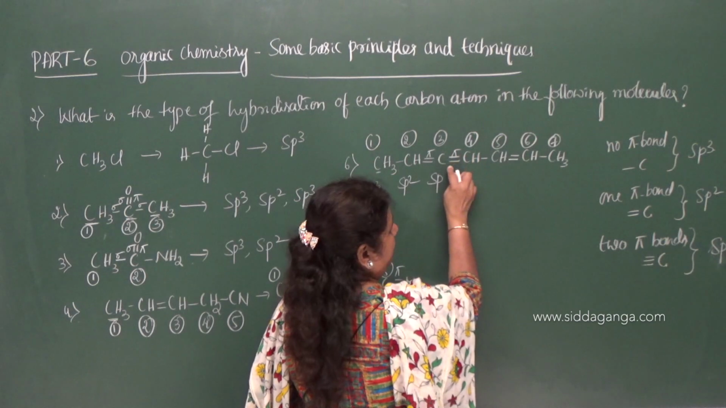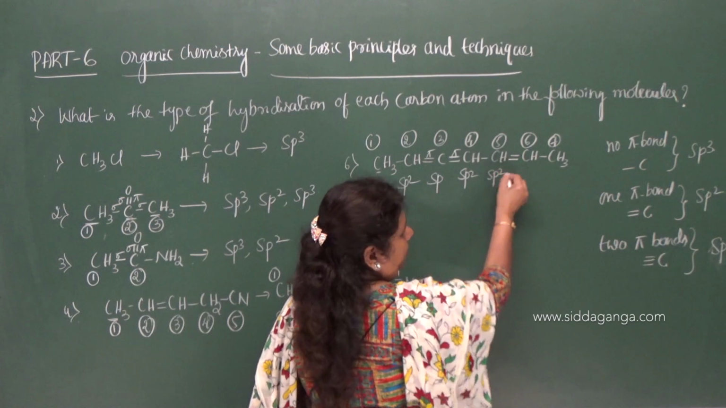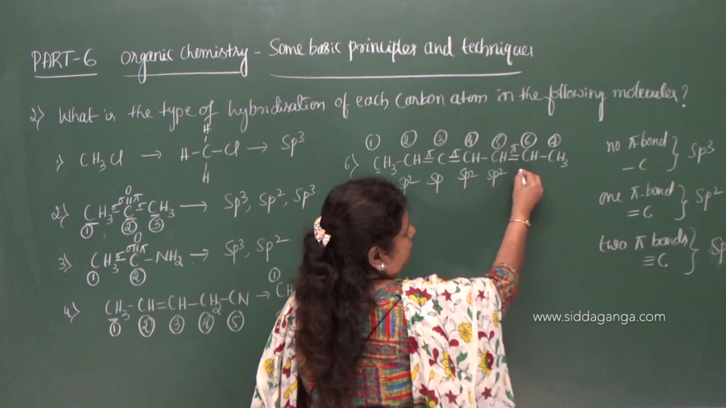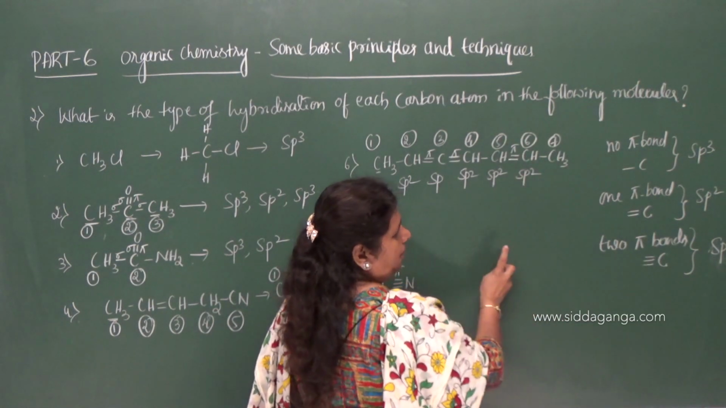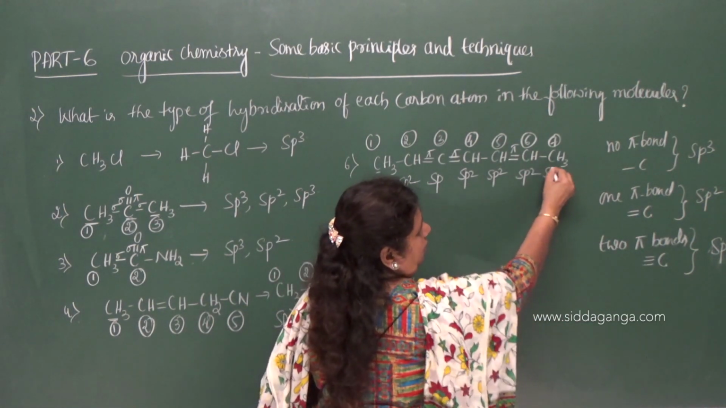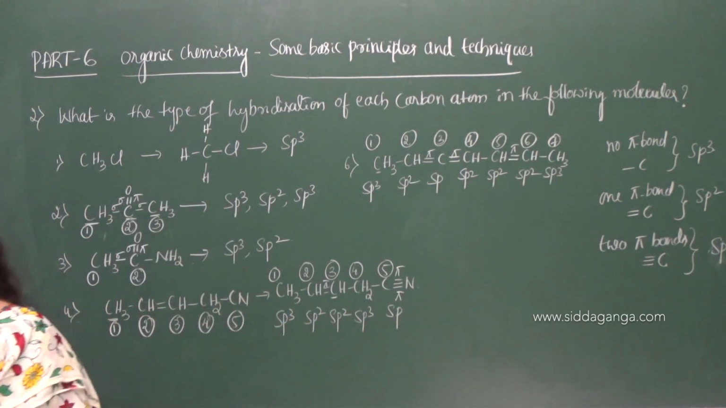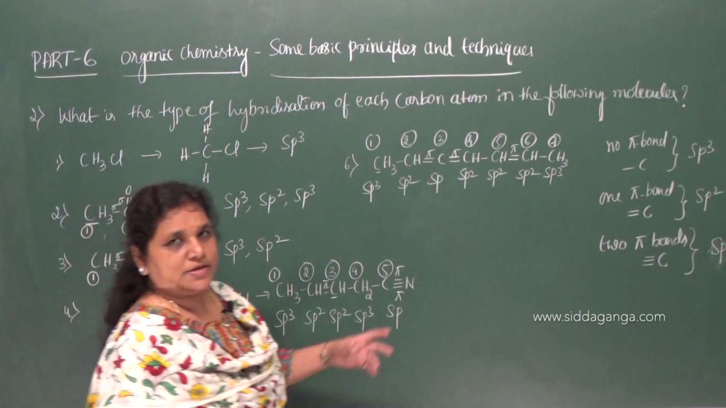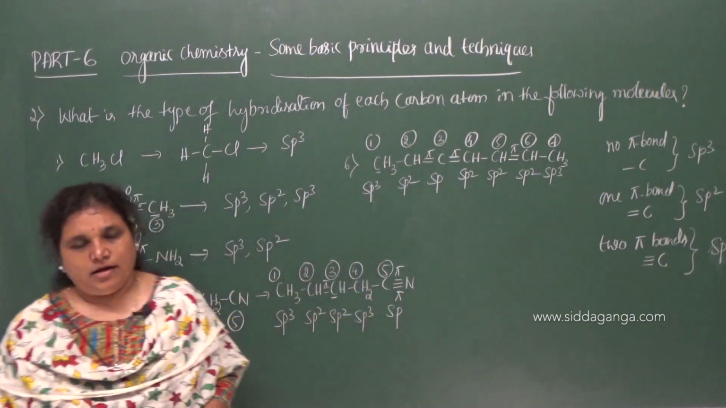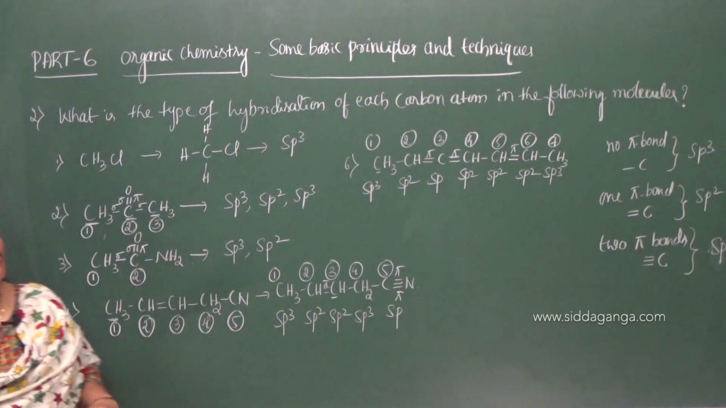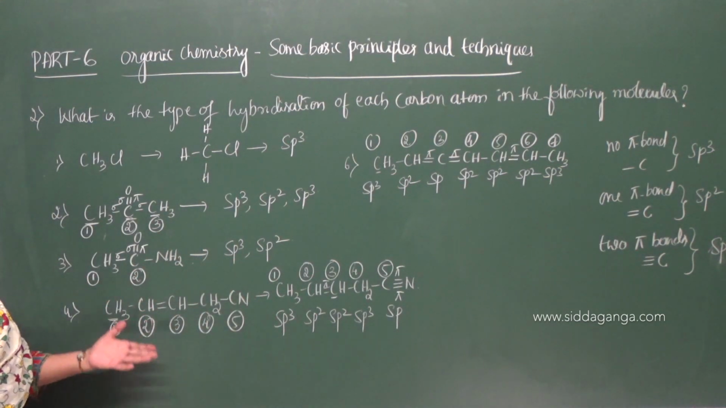And what about this? It forms one pi bond, therefore it is sp2. It also forms one pi bond, therefore it is sp2. It also forms one pi bond, therefore it is also sp2. And this forms no pi bond, only the sigma bond, therefore it is sp3. In that way, you have to give the state of hybridization of each carbon atom present in the given examples. This is about the type of hybridization of the carbon in the following molecules.